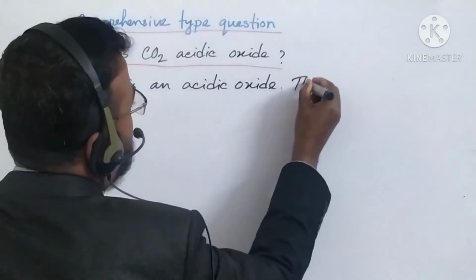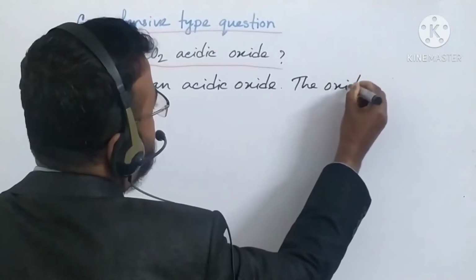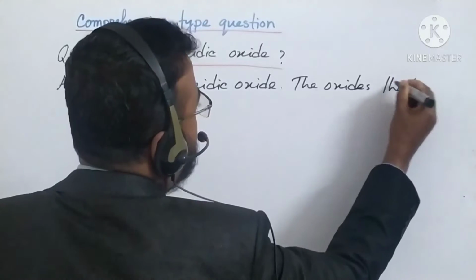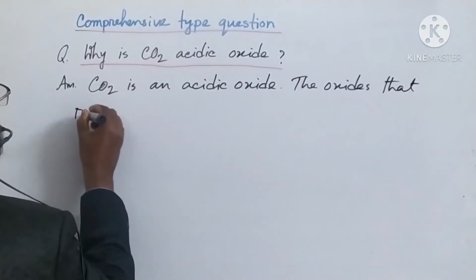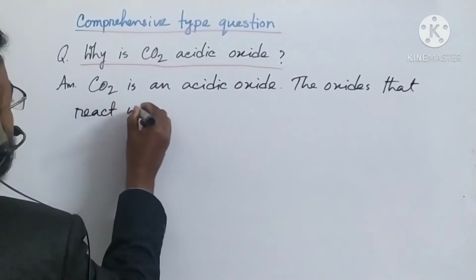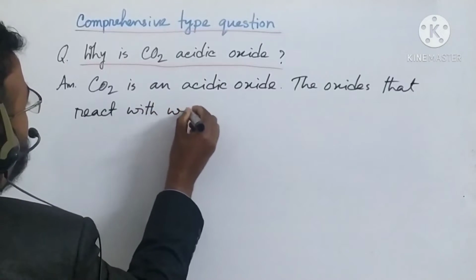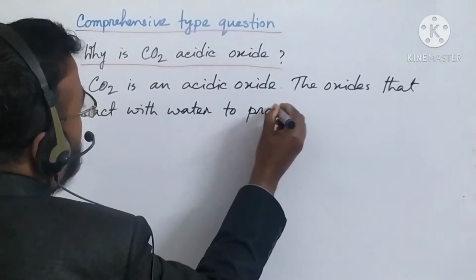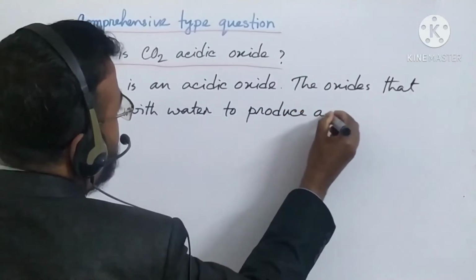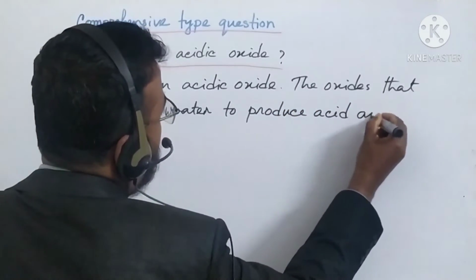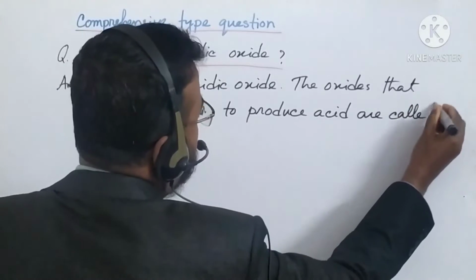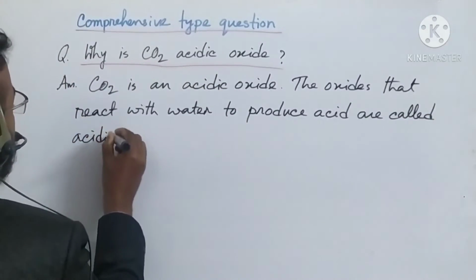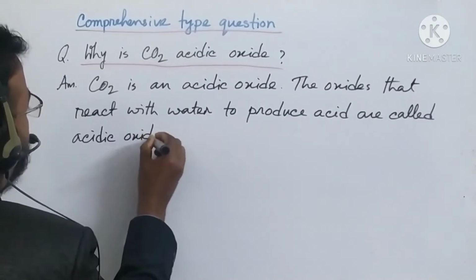We know the oxides that react with water to produce acid are called acidic oxides.